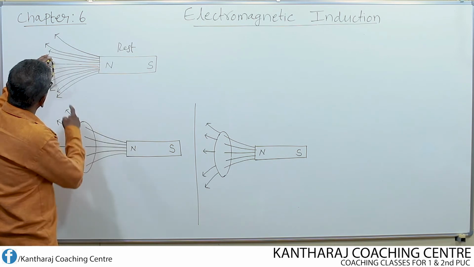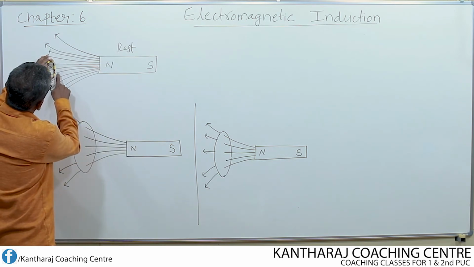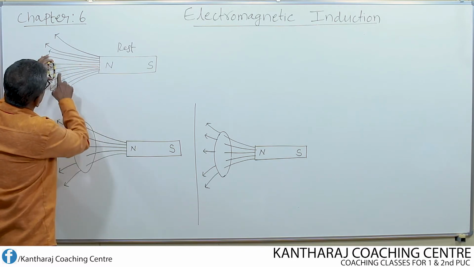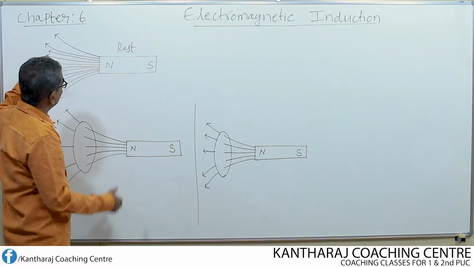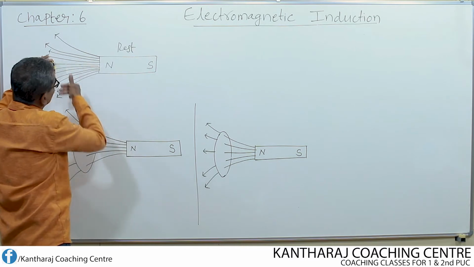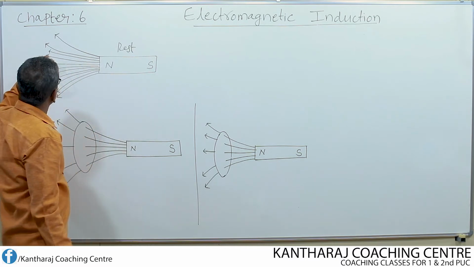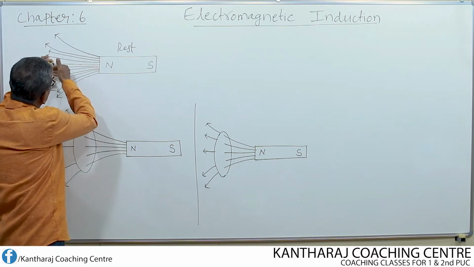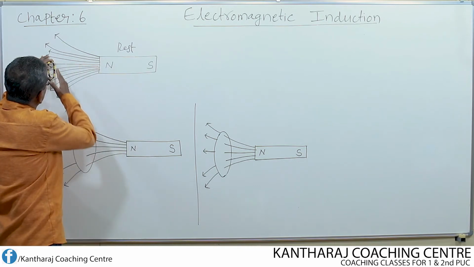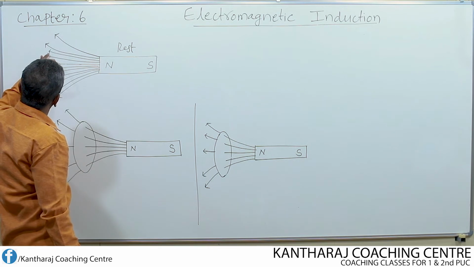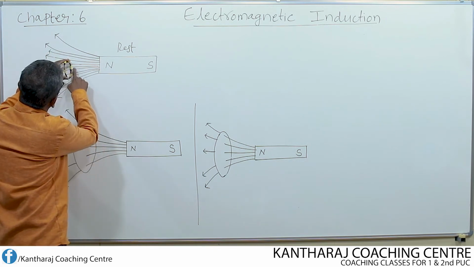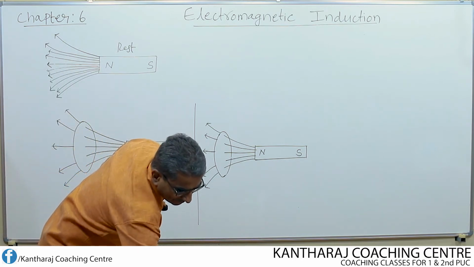Look here, initially how many lines of force are linking according to the figure? Only 1, 2, first one, second one, these two. These are the 2 lines passing through this coil. So these 2 lines cut the area of the coil. Let us move it further. If I move further now, how many lines of force are said to be linking? 1, 2, 3.